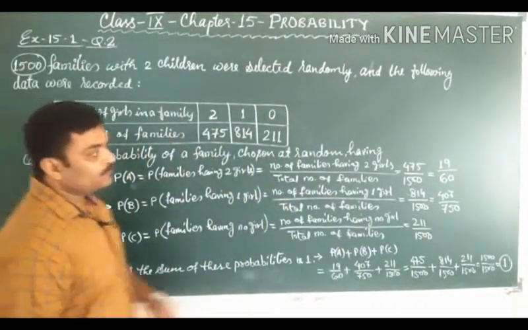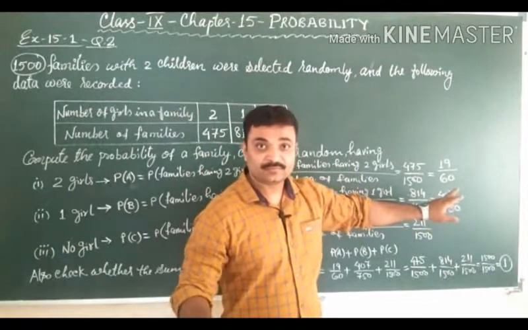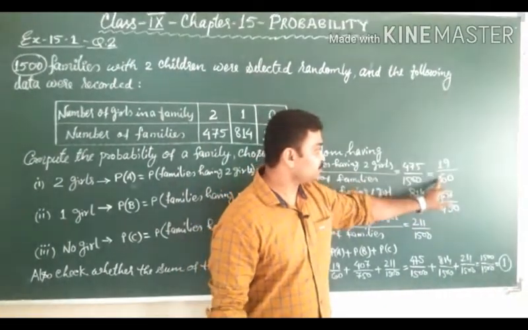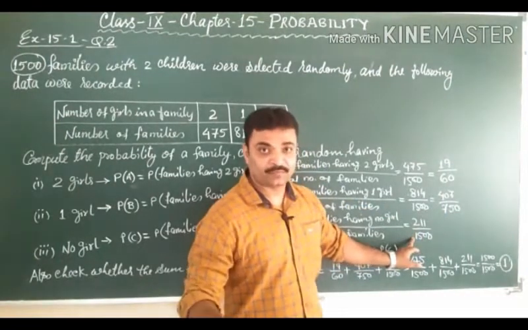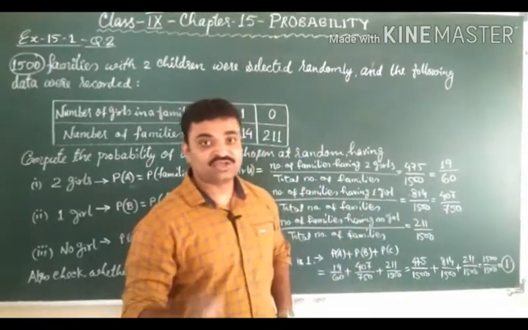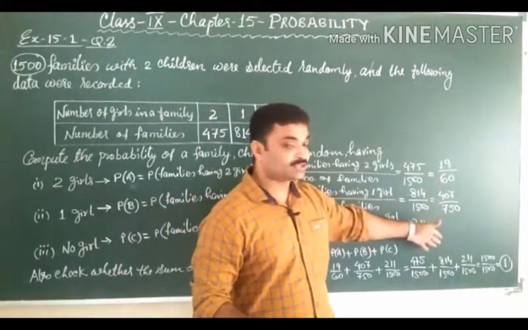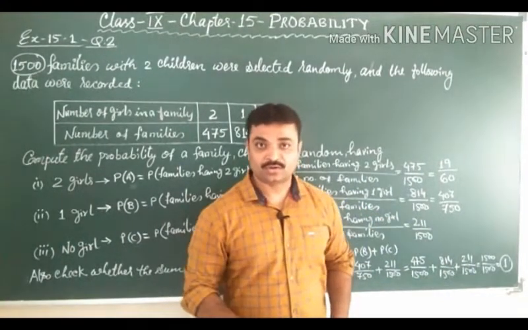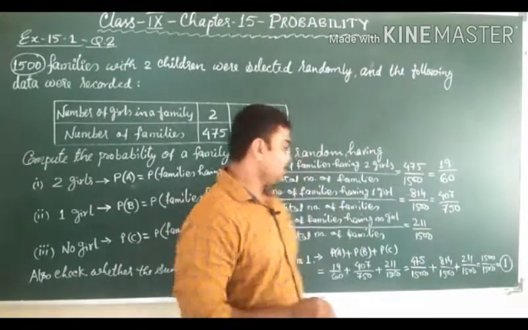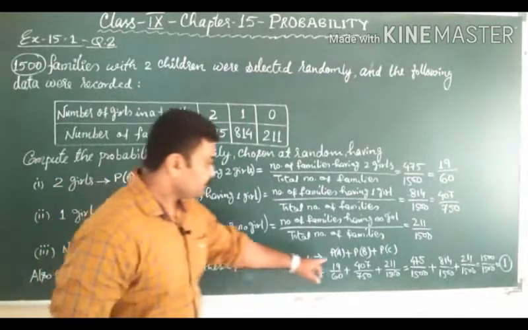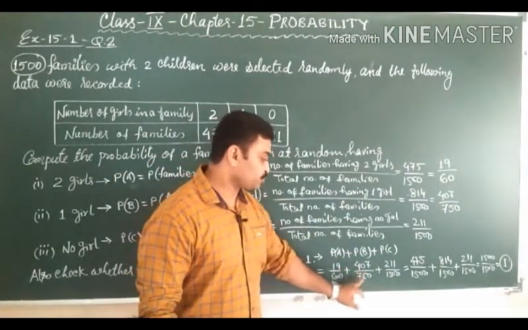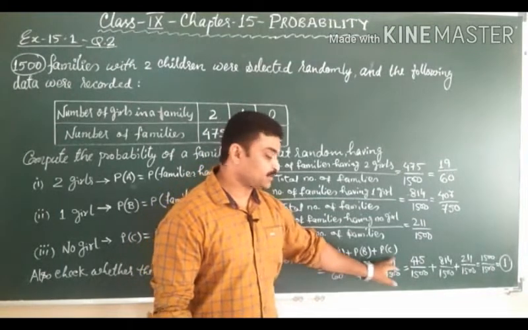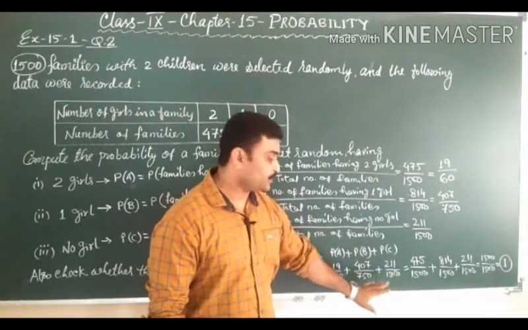Now we have three probabilities, 19 upon 60, 407 upon 750, and 211 upon 1500. Now we have to check whether the sum of these three is equal to 1 or not. Clear? Now PA plus PB plus PC we will find. 19 upon 60 plus 407 upon 750 plus 211 upon 1500.